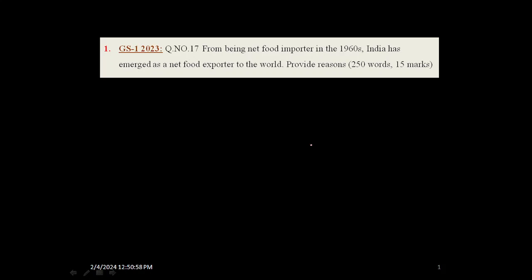Question number 17 was, from being a net food importer in the 1960s, India has emerged as a net food exporter to the world. We have to provide the reasons, and the word limit was 250 words, and it was a 15-mark question. So first of all, why have they mentioned the 1960s? Why not some other year? The reason was the Green Revolution.